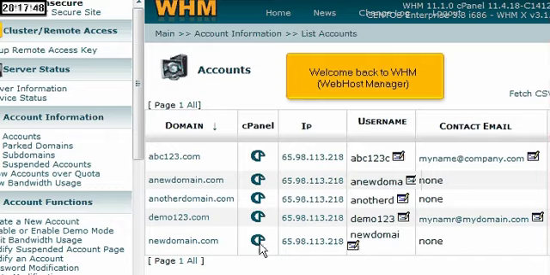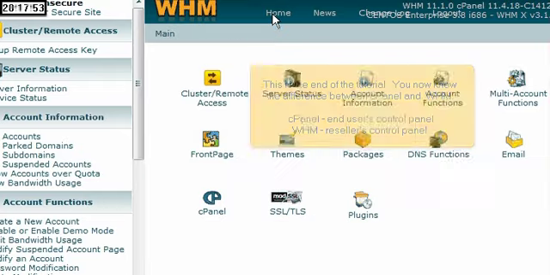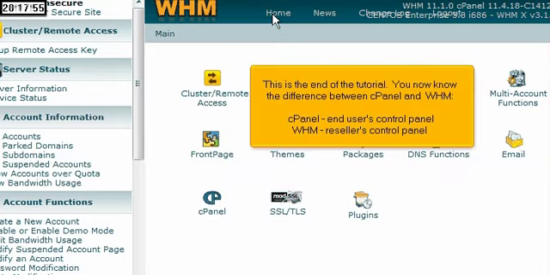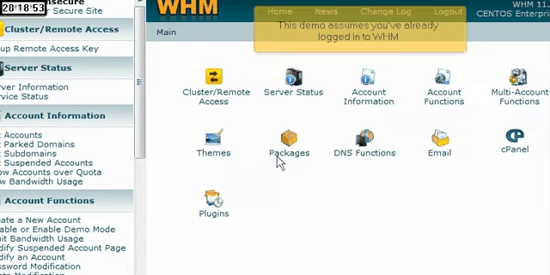Welcome back to WHM, Web Host Manager. This is the end of the tutorial. You now know the difference between cPanel and WHM.